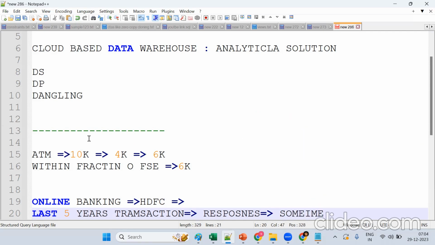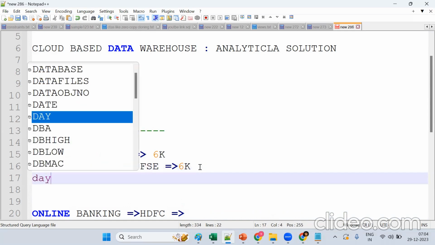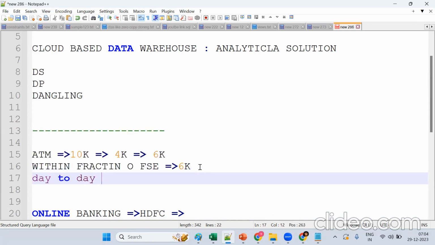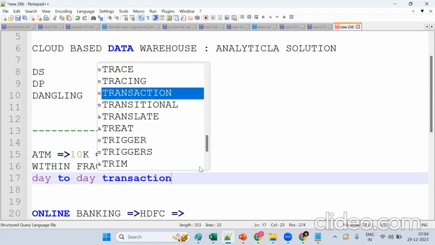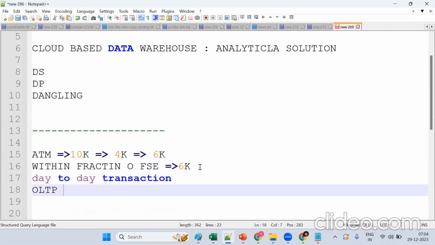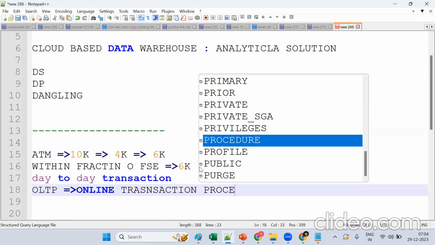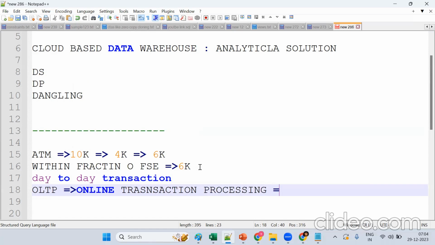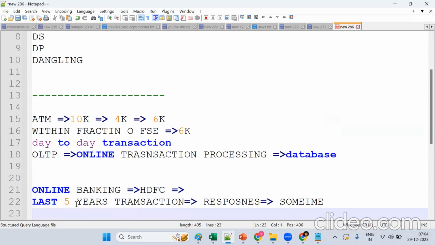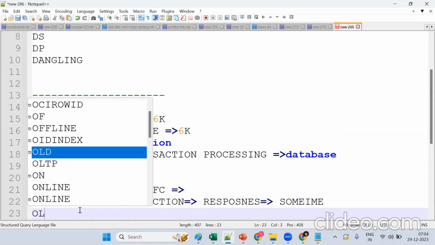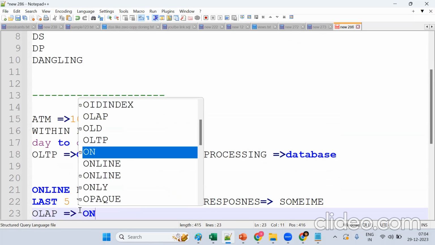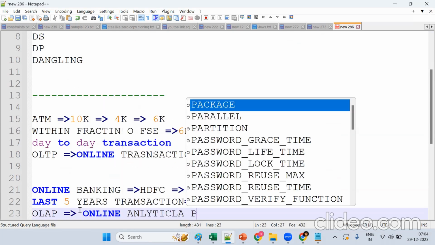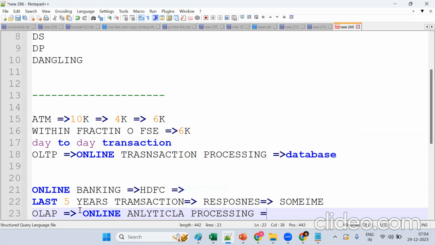See, the concept is this: the ATM is a day-to-day transaction. Day-to-day transaction is called OLTP, online transaction processing. We store this data in a database. But the last 5 years of history is OLAP. OLAP is online analytical processing, and that data will be stored in the data warehouse.